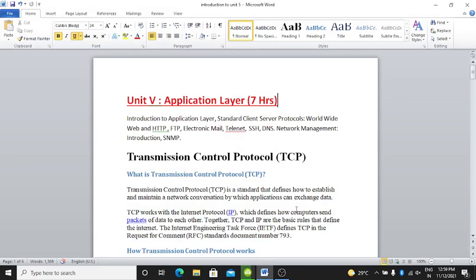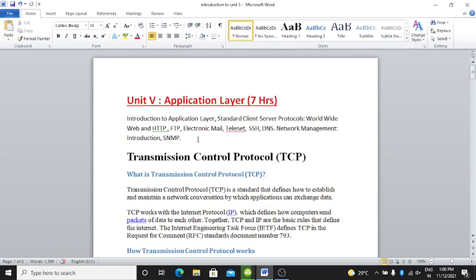In today's lecture, we have to start our fifth unit, that is application layer. In this unit, we have to cover in 7 hours. We have to cover these following points: introduction to application layer, standard client server protocols, then in that World Wide Web and HTTP, FTP, electronic mail, Telnet, SSH, DNS, network management. In network management there is the introduction and SNMP. These points we have to cover.